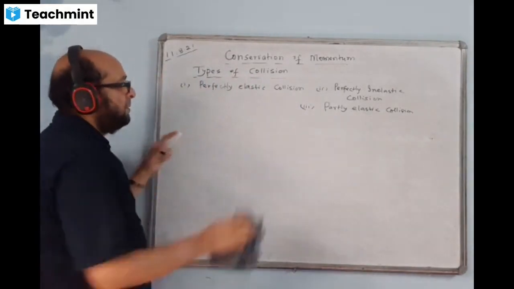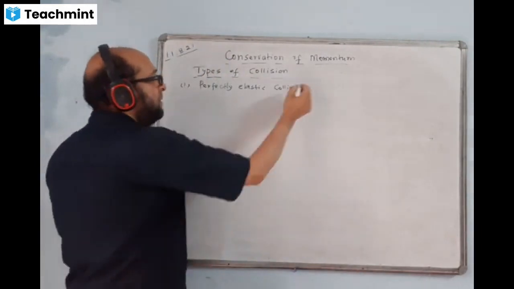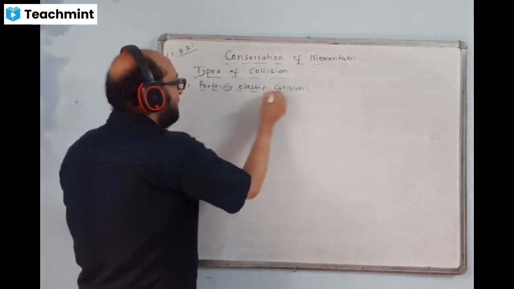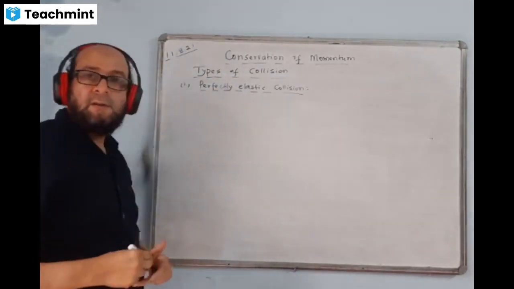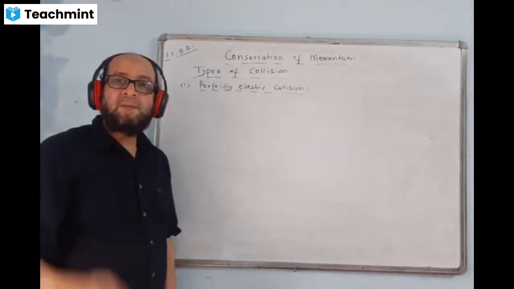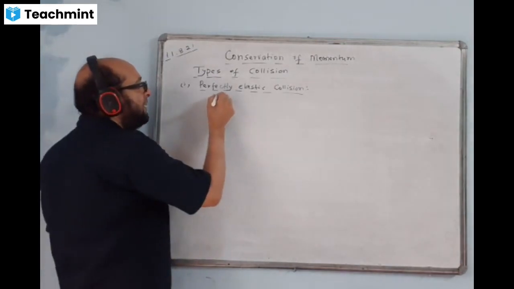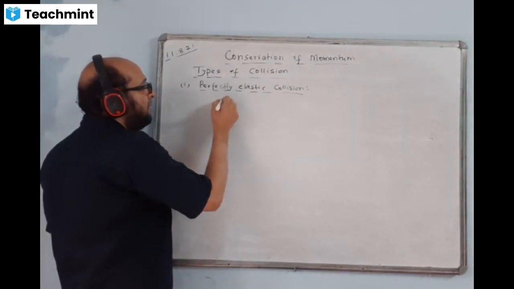We are doing this one. This is the first type of collisions. In perfectly elastic collision, this is the case. Let us give the heading now, perfectly elastic collisions. In perfectly elastic collisions, what happens? Let us find out. We'll be writing between the two bodies.